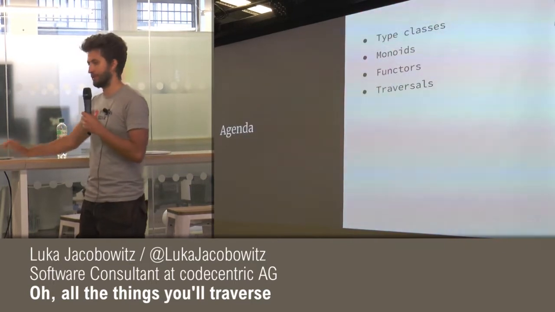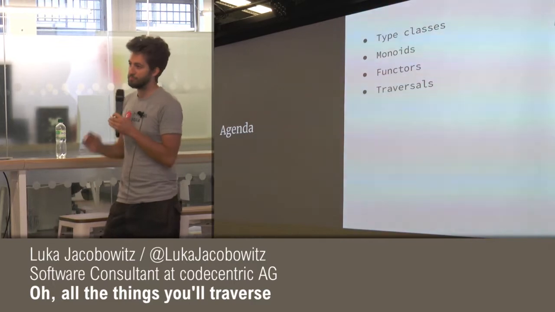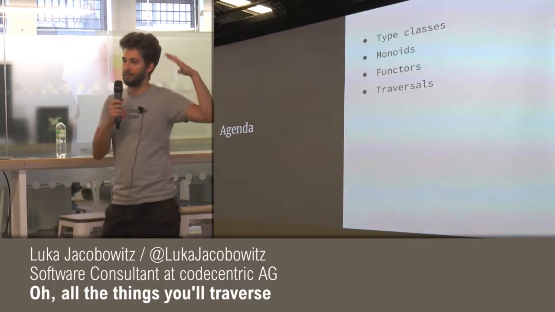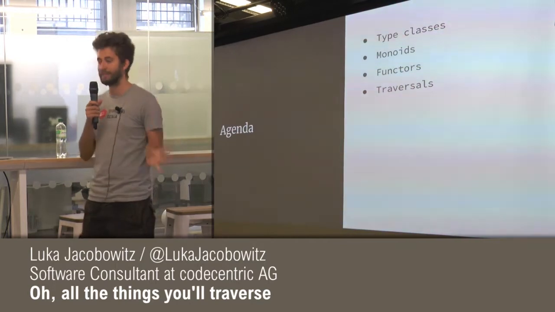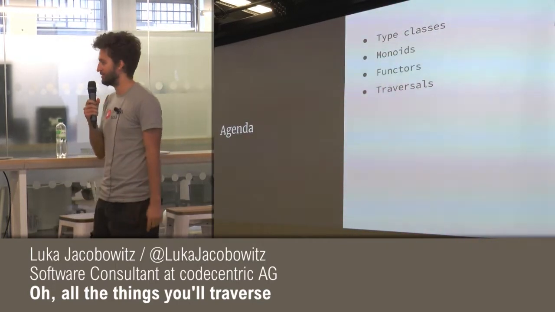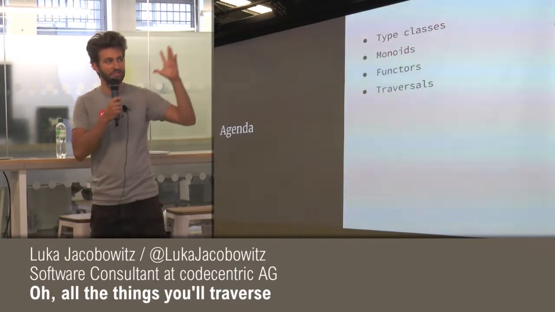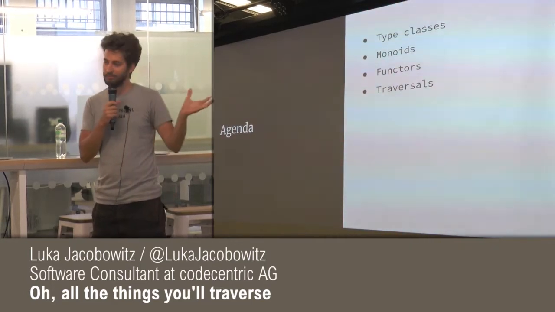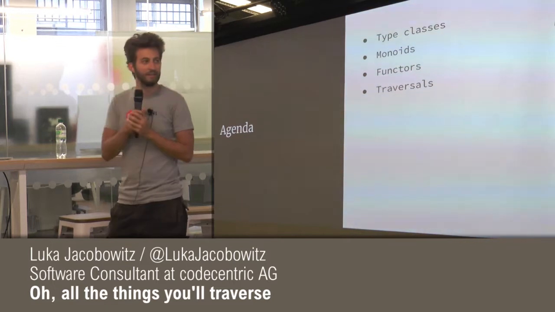What we're going to talk about today is basically just four things. We're going to talk about this concept called type classes. Some of you might have heard about them. We're going to talk about monoids, which sounds a bit weird, and functors, also a bit weird, and traversals.